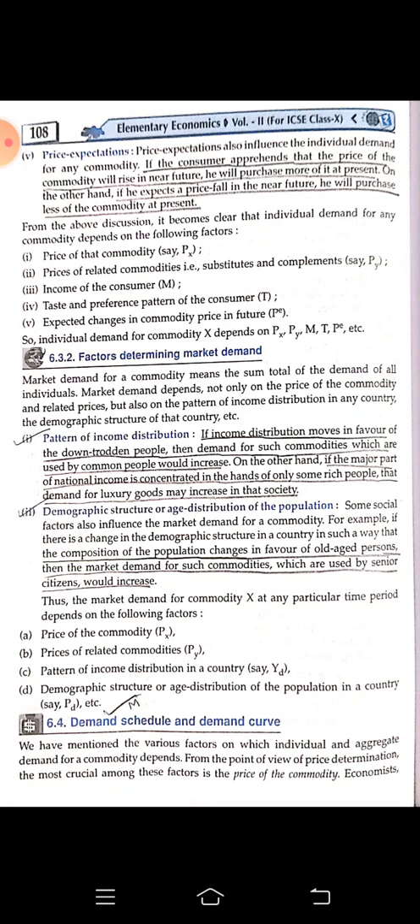But if the population is shifting more towards the young generation, then we will find demand for cars, sports materials, all these things coming in demand in that market. So according to the age group also the demand of the country shifts.